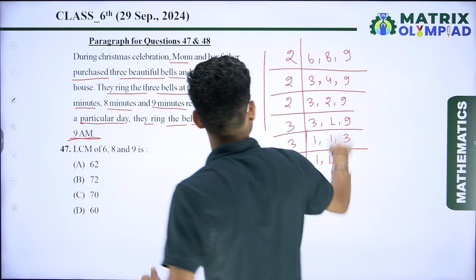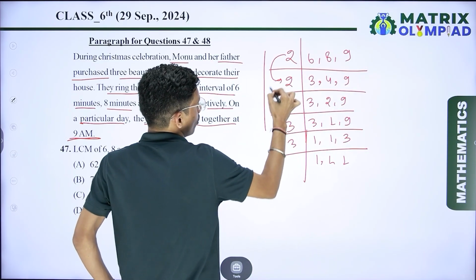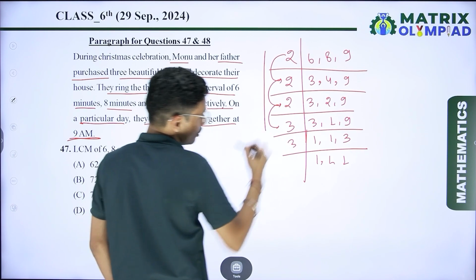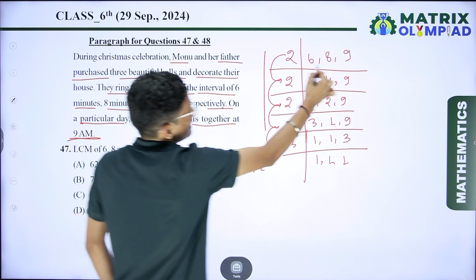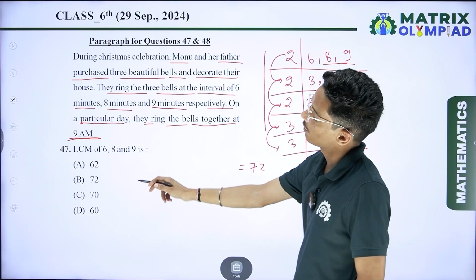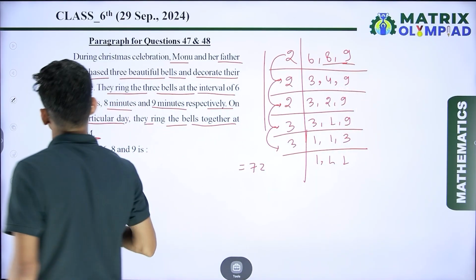If I multiply all these numbers, so I can say that 2 twos are 4, 4 twos are 8, 8 threes are 24 and 24 threes are 72. So I can say that the LCM of 6, 8 and 9 is 72. So here option number B is the correct answer.